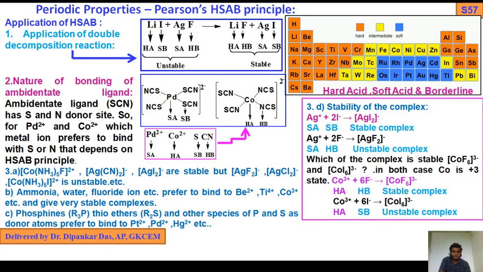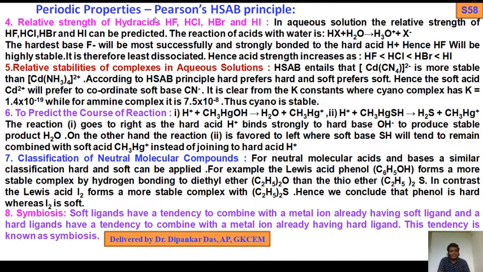Now relative strength of hydrogen halides: HF, HCl, HBr and HI. In aqueous solution, the relative strength of HF, HCl, HBr and HI can be predicted. The reaction of acid with water, we know what will happen, hydrogen ion and X minus. The hardest base F minus will be most successfully and strongly bonded to hard acid H plus.